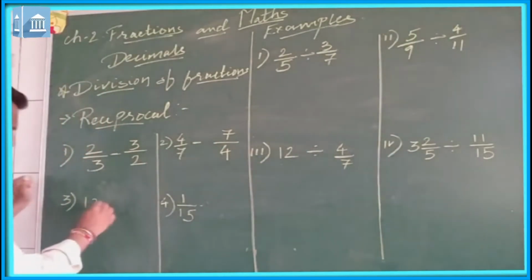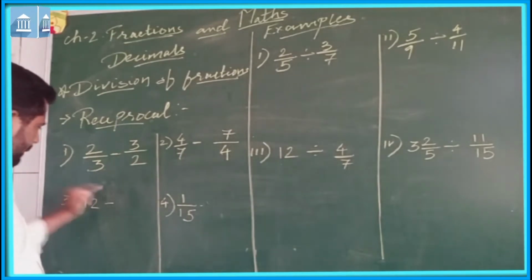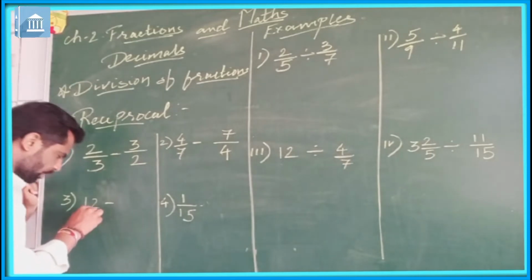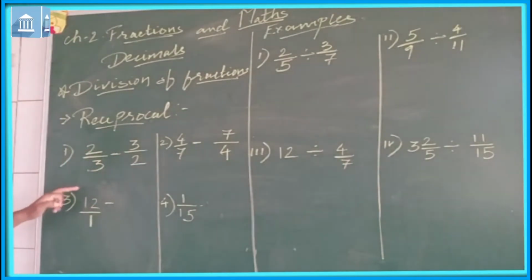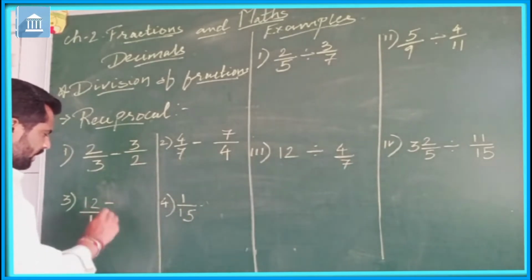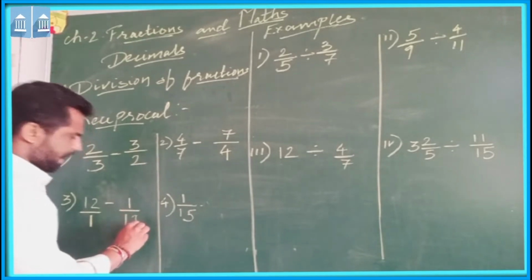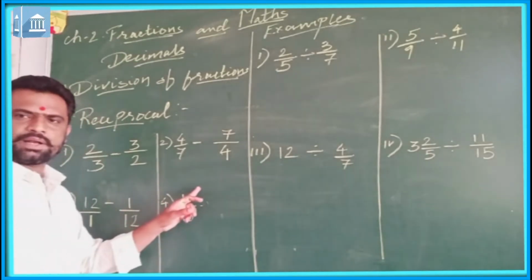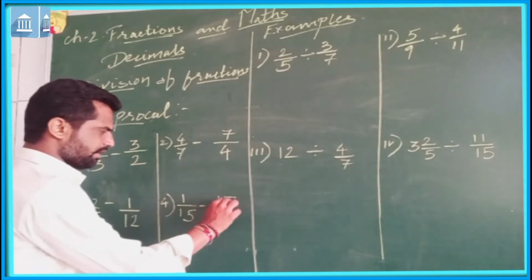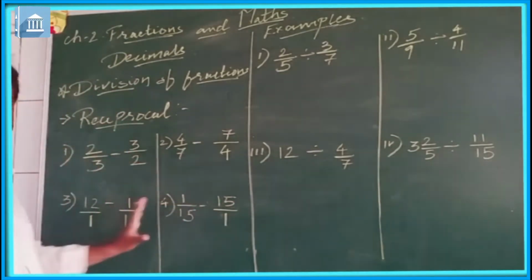Now see here. Here the number is 12. But we know that in fraction, if whole number is there, then the denominator is always 1. So here the fraction is 12 upon 1. Now the reciprocal of this fraction will be 1 upon 12. Now here the number is 1 upon 15. So the reciprocal will be 15 upon 1. These are the examples of reciprocal.